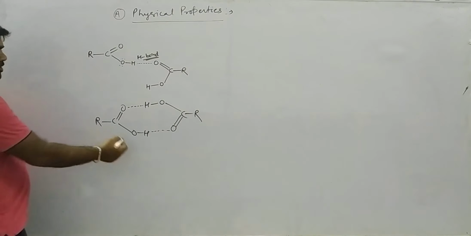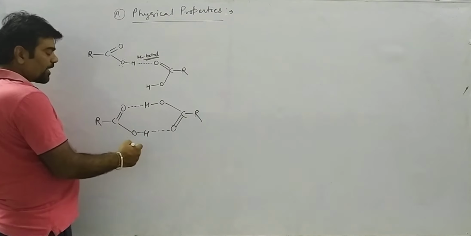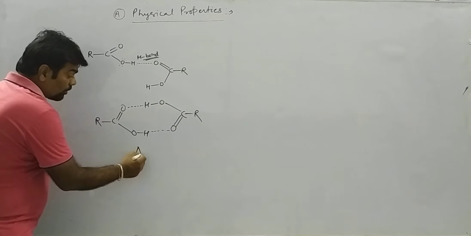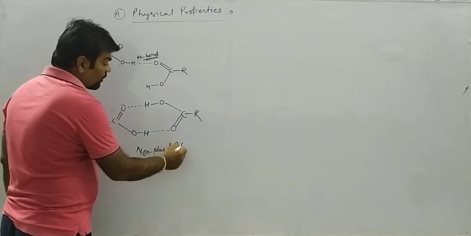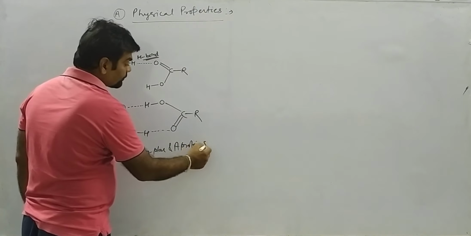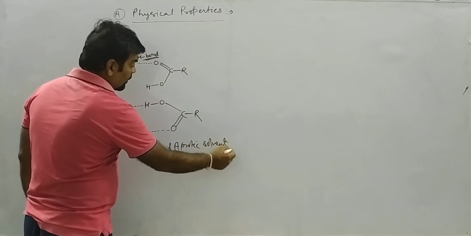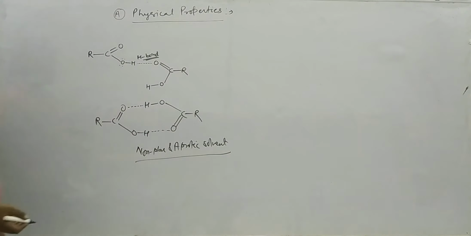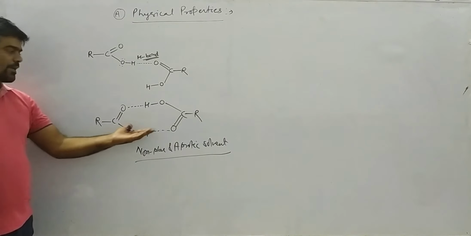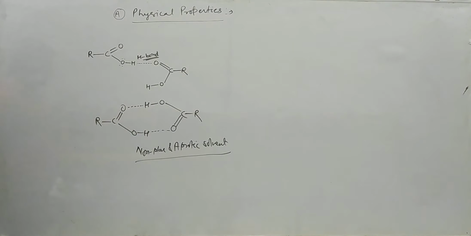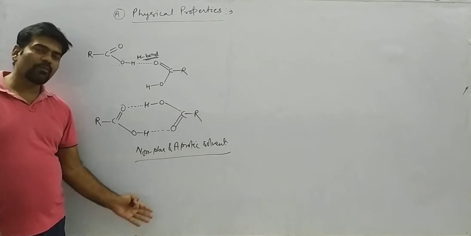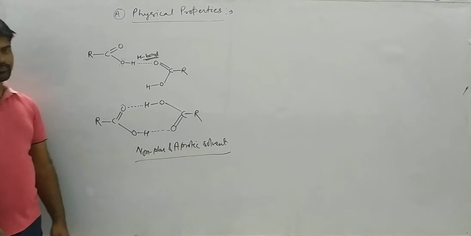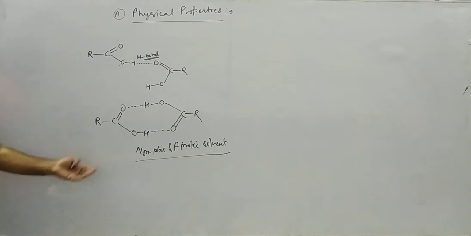This dimeric structure of carboxylic acid persists in non-polar as well as aprotic solvents like benzene, toluene, xylene, acetone, carbon disulfide, etc. They exist in the form of dimeric structure. While in polar solvent, they get ionized and will be in the form of RCOO minus and H plus. Alright, over.